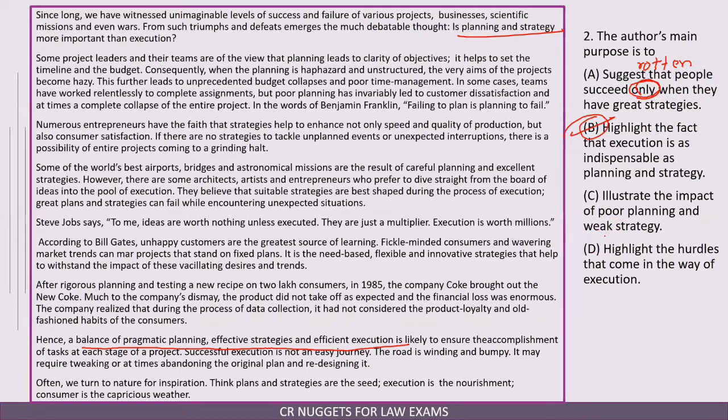Illustrate the impact of poor planning and weak strategy. This is not the main purpose here. Definitely, this is true as per the passage, but the main purpose is not this. This is true but irrelevant. The question doesn't ask me this.